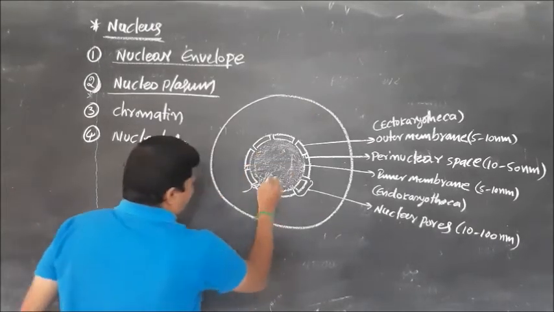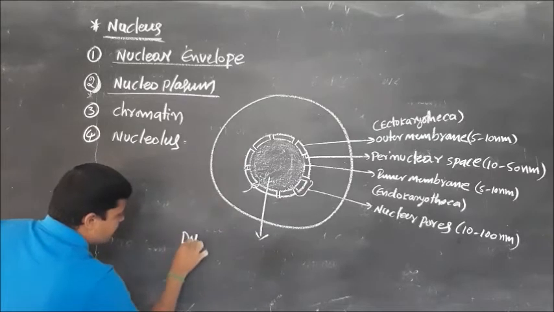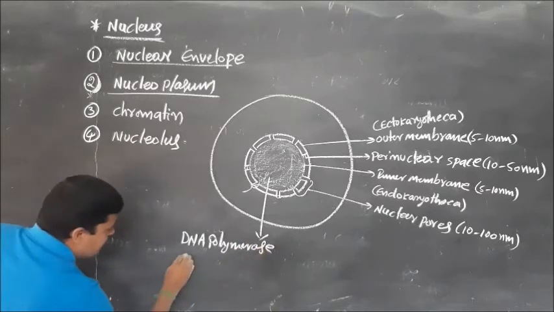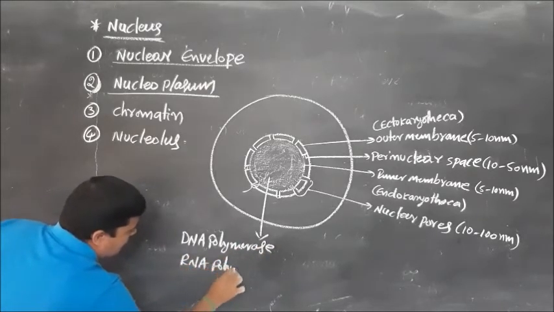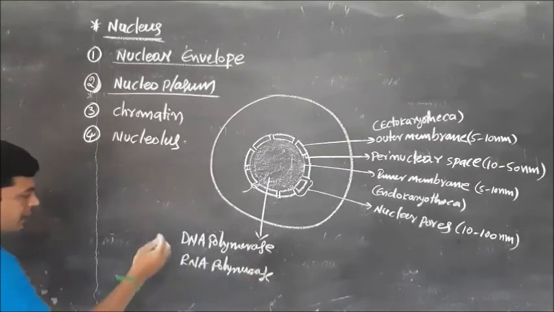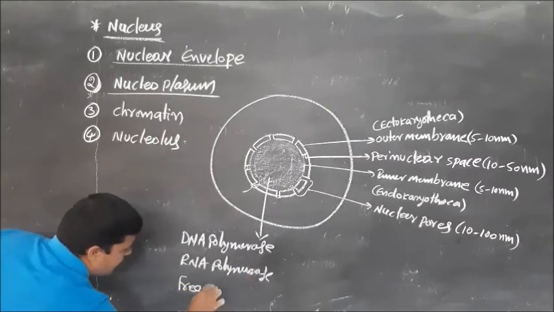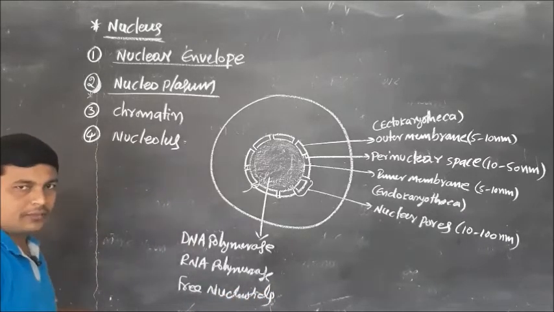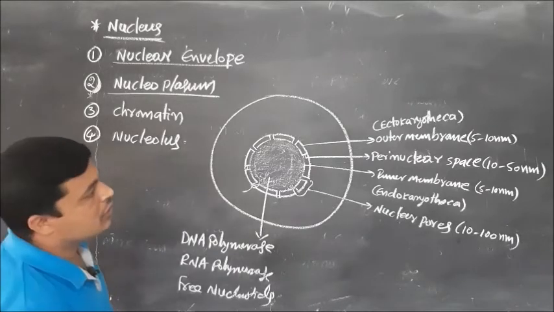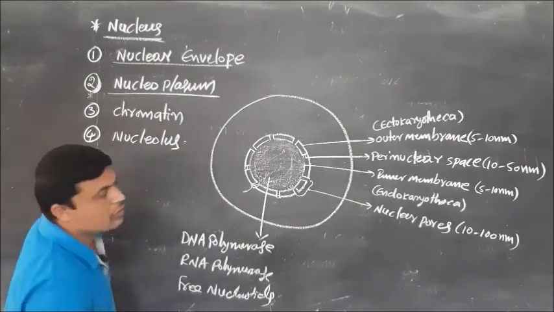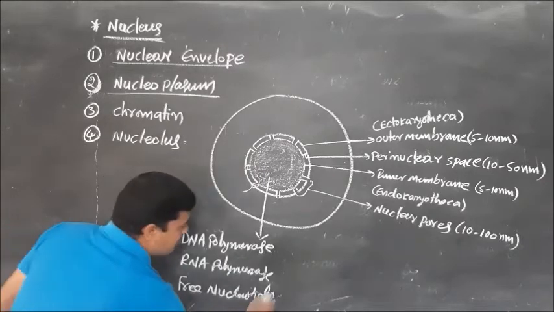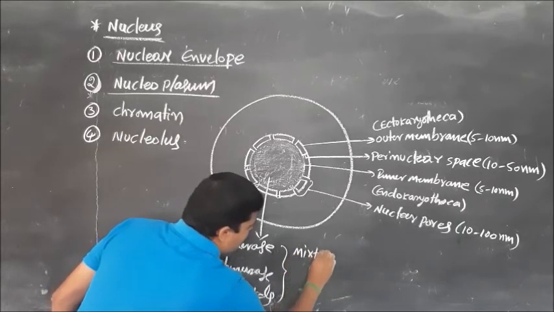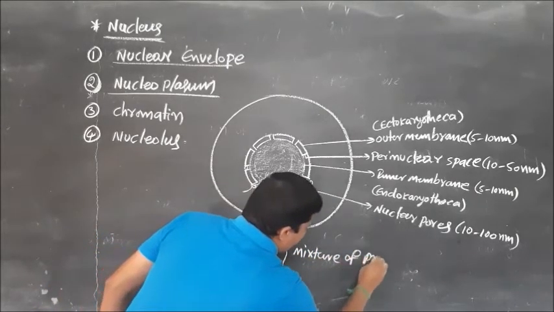Just observe here, in this nucleoplasm DNA polymerase is present, RNA polymerase is present, and at the same time free nucleotides are present, and a mixture of proteins.